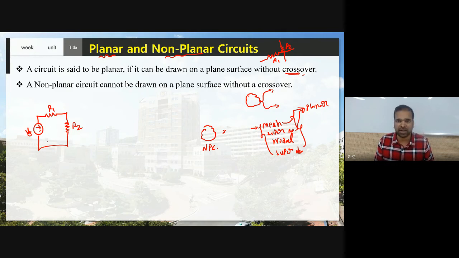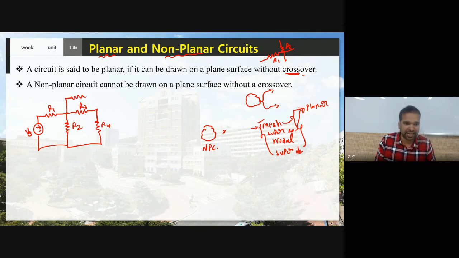No crossover at all. Therefore, the circuit is a planar circuit, and you can apply mesh analysis. Yes or no? Yes. Now in order to explain more, suppose I have added two more branches to this circuit. This is R3 and R4. Still the circuit is a planar circuit, because no crossover at all.